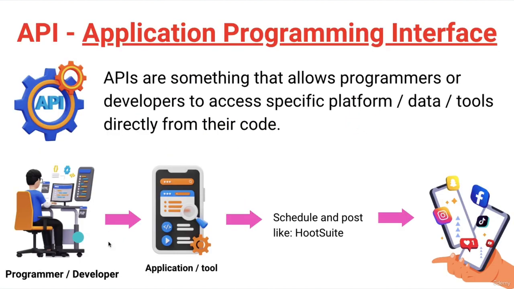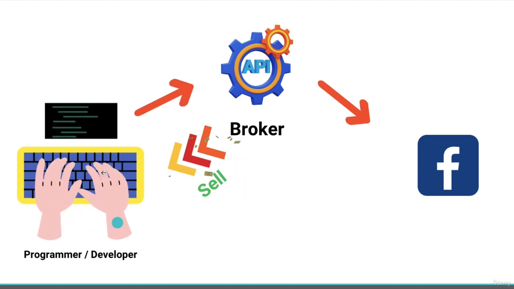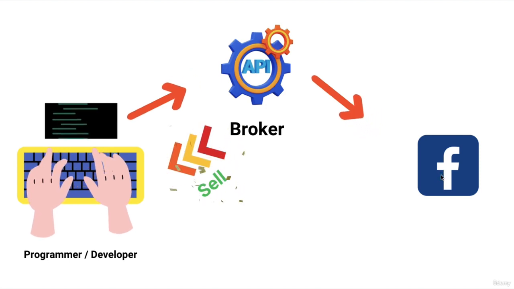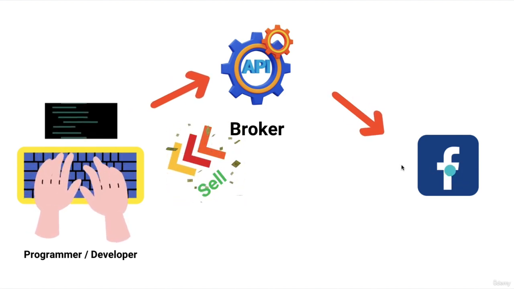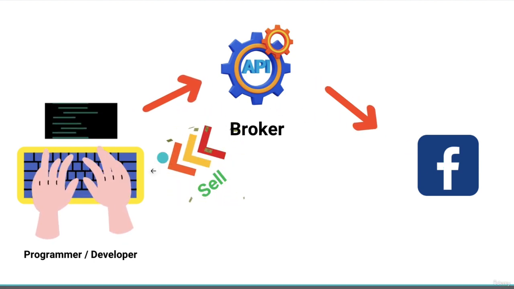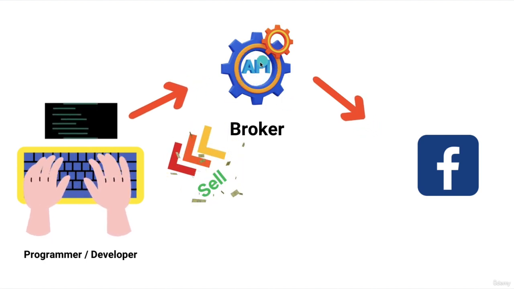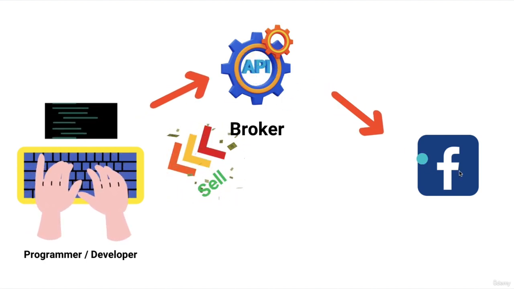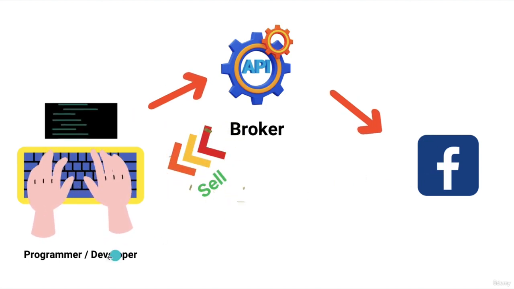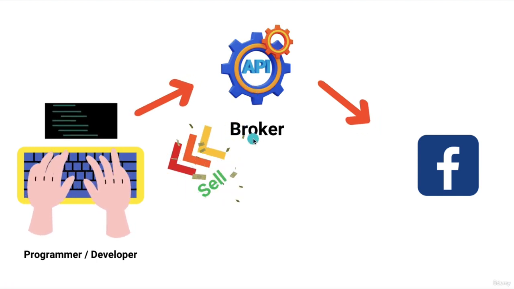Like this person who wants to create this application tool. To create it, this programmer has to access different social media platforms, right? Only then can this programmer create the application or tool for his project. So to access the social media platforms, this programmer has to use an API.